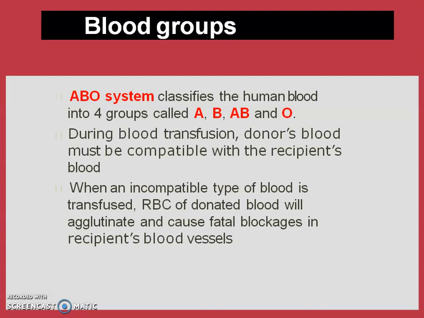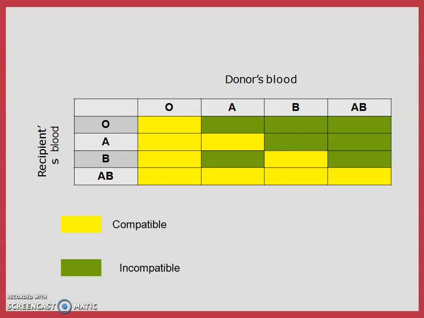So then these blood groups are there. ABO system of blood group, in which there is A, B, AB, and O. During transfusion, the donor's blood must be compatible with the recipient's blood. When an incompatible type of blood is transfused, RBCs of the donated blood will agglutinate and cause fatal blockage in the recipient's blood vessels. That means here you can see that the donor's blood may be O, A, B, and AB. Recipient's blood may be again O, A, B, and AB.